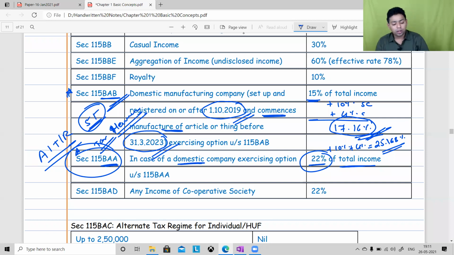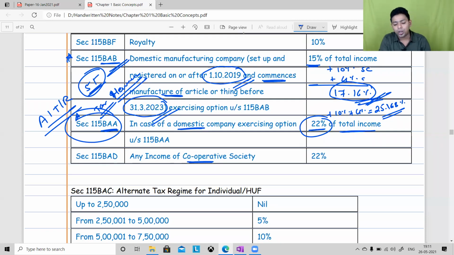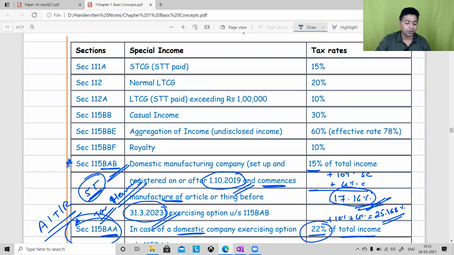Not only for corporate assessee, but also for cooperative society. See, company and all is for urban cities like Mumbai, Pune, maybe Chennai, Delhi, main cities. They are focused on corporate assessee. In the rural segment of India, they always incorporate cooperative societies. For cooperative societies also we now have an alternative tax regime, because for cooperative societies you can see the tax rates are very stringent.